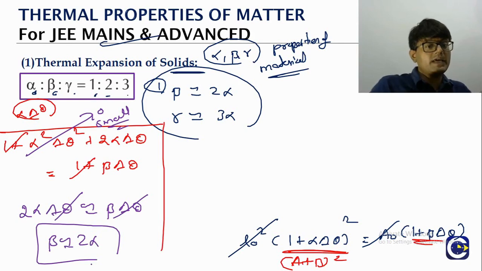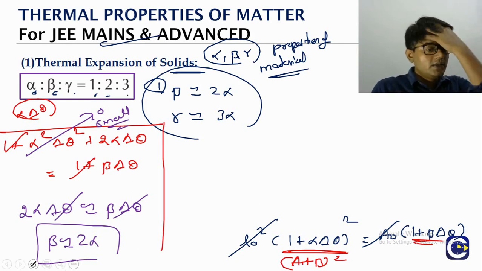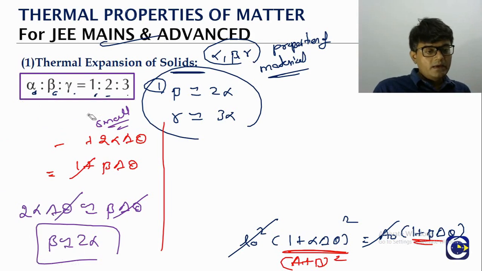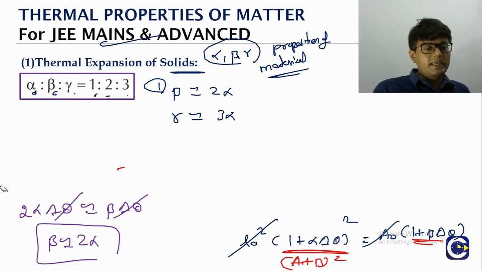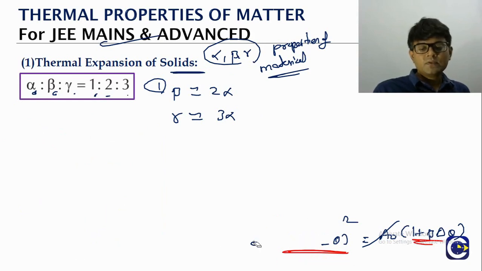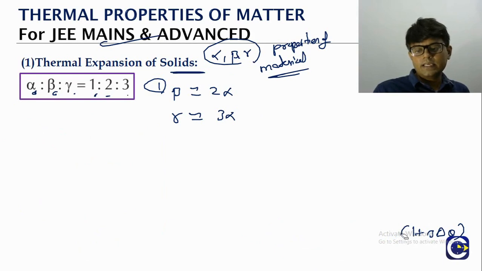So this relation we are able to get by using the geometrical relation. Geometrical relation means we have taken a square plate and we are looking at the surface expansion concept. From there we are trying to get these relations.